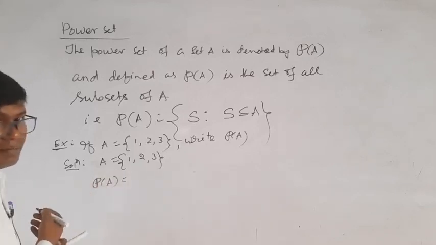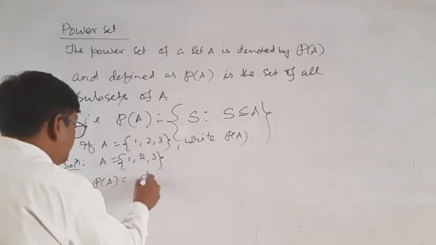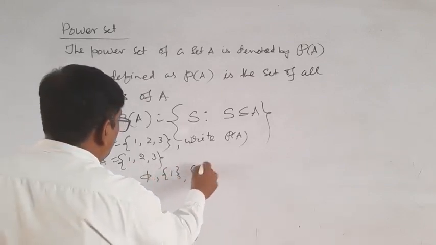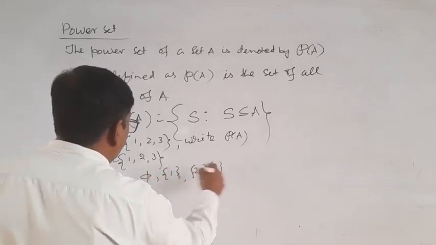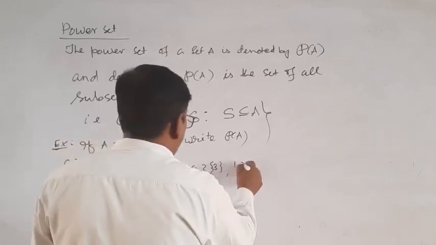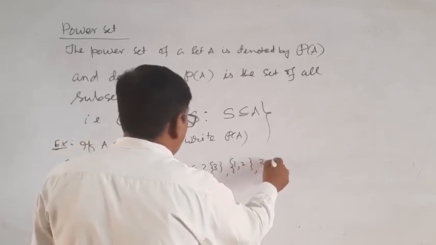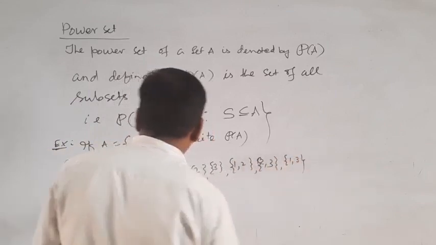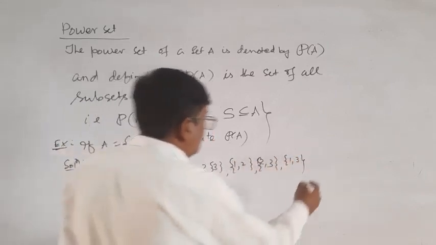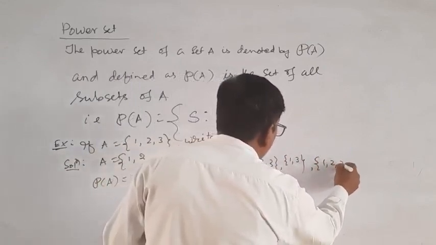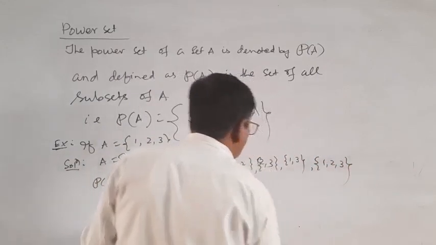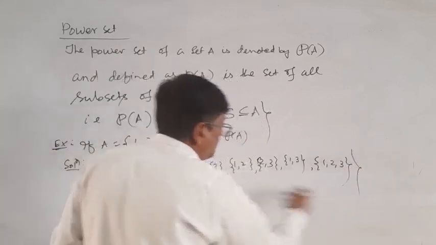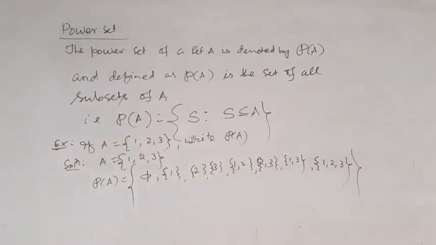Phi is a subset of every set. So write first phi, then the singleton sets {1}, {2}, {3}, then the double sets {1, 2}, {2, 3}, and {1, 3}. Finally it's the set itself, {1, 2, 3}. This is the set of all subsets, the power set of A.